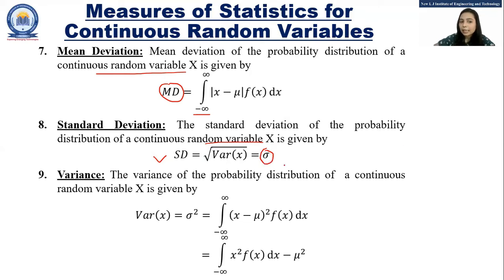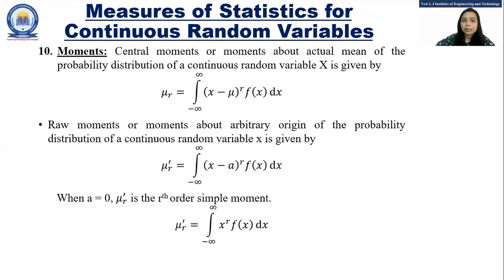The variance for the random variable x is given by variance of x equals sigma square, and that is equal to integration from minus infinity to infinity of (x minus mu) whole square into f of x dx. We can also write it as integration from minus infinity to infinity of x square f of x dx minus mu square. Now the next is the moments.